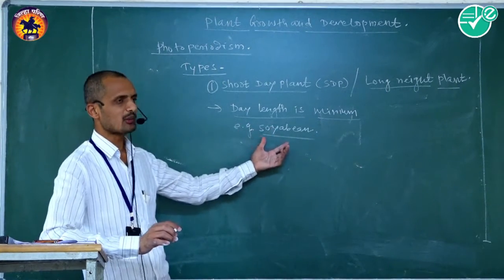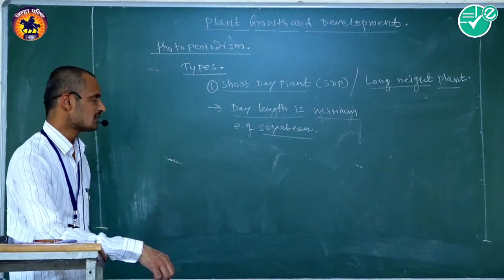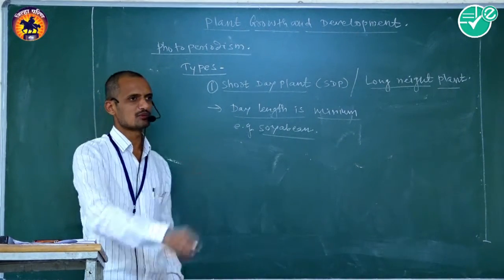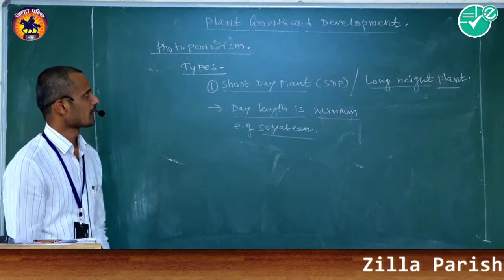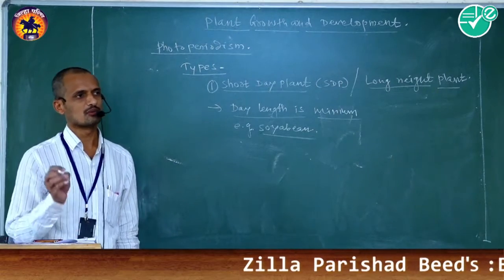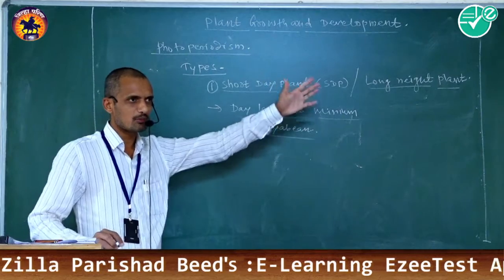In soybean, flowering can take place when day length is minimum than the night length. It is one type of photoperiodic plant, called short day plants.